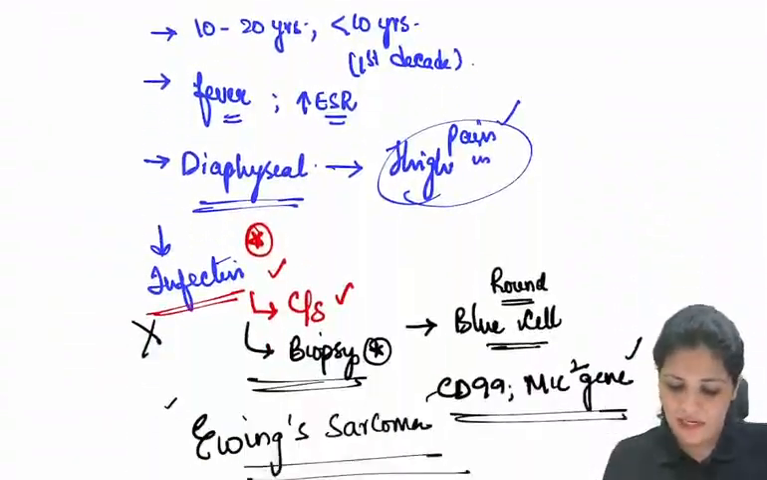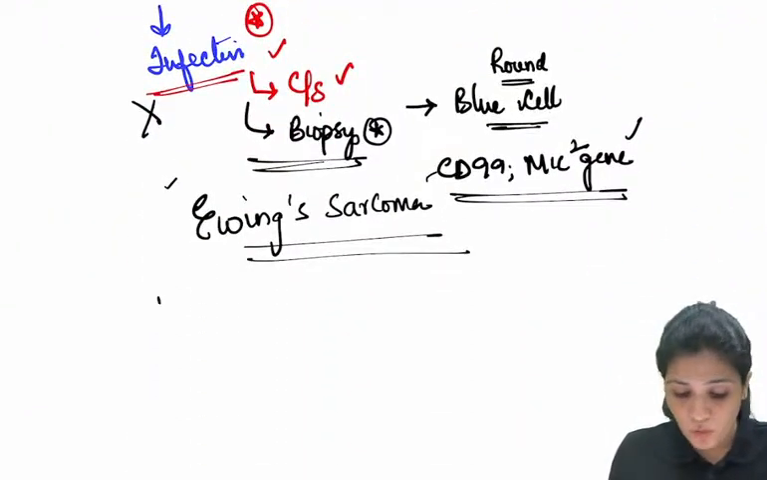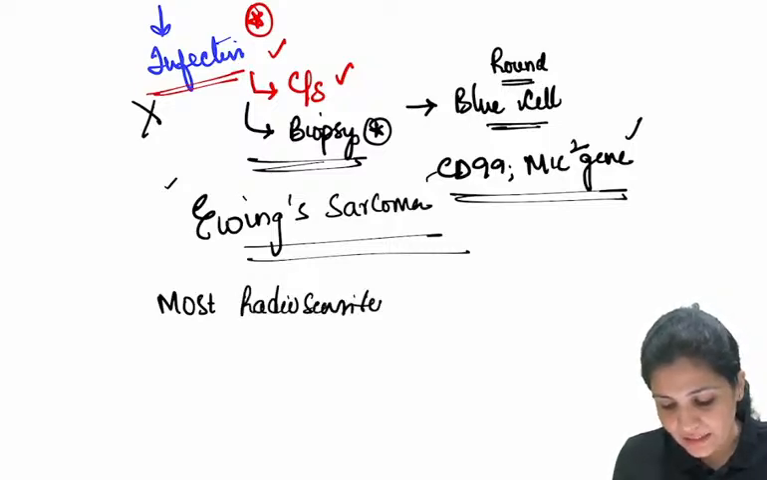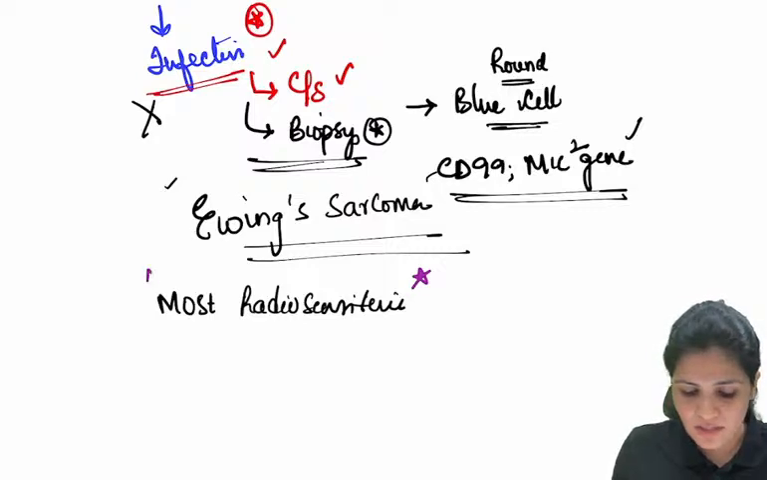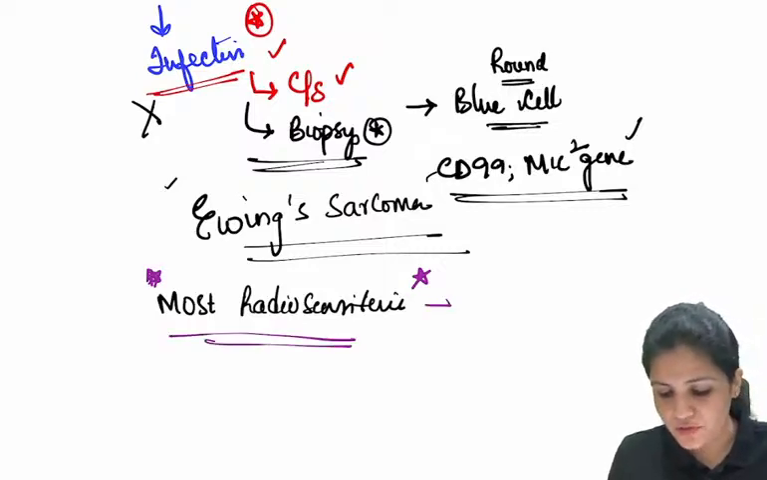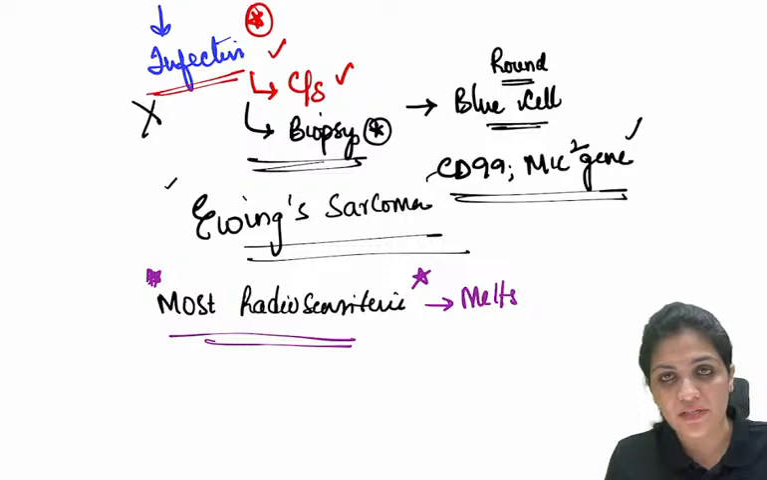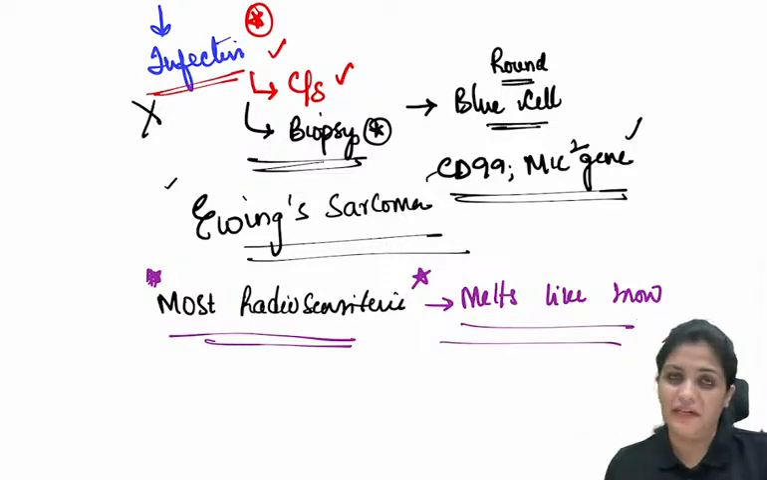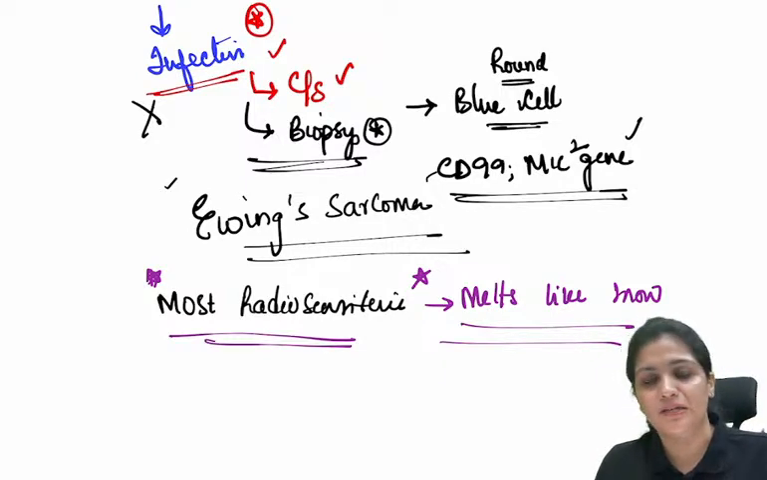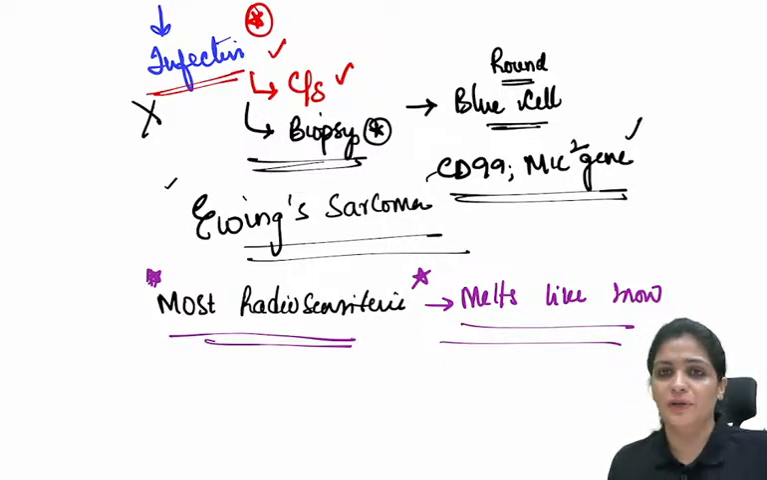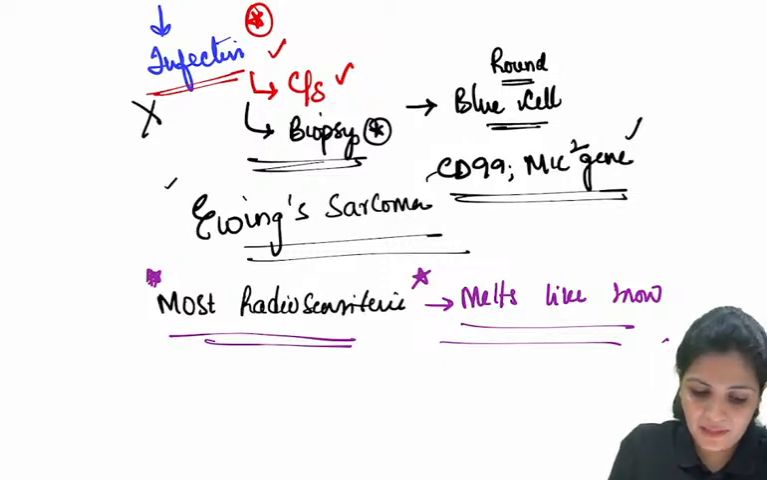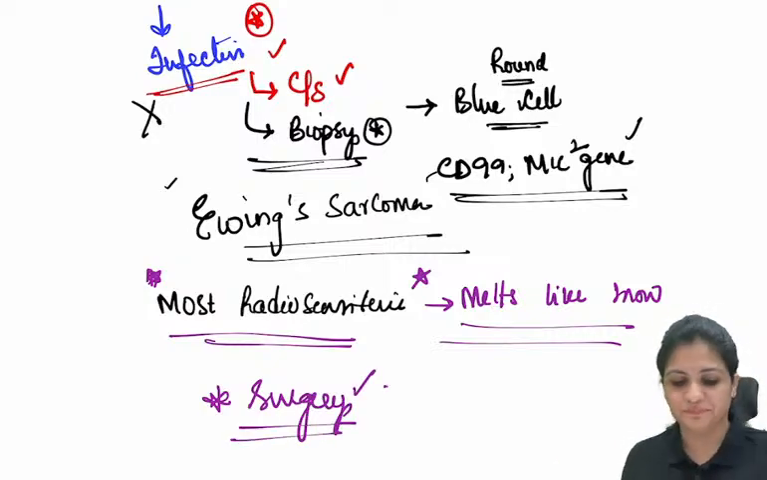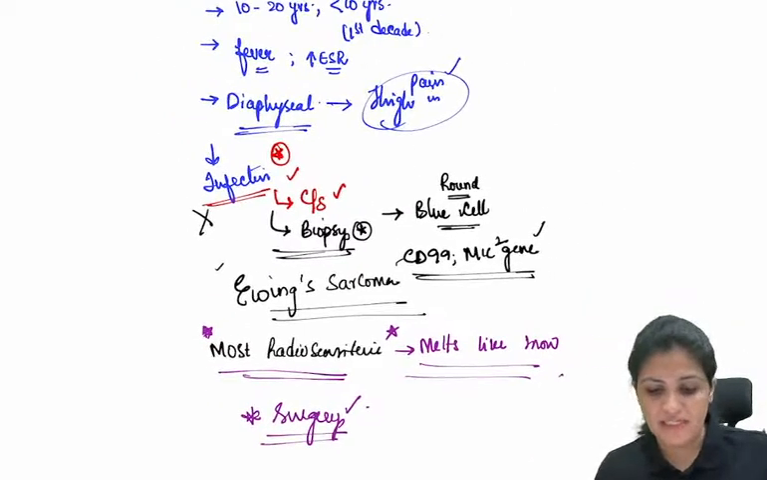So how do you treat Ewing sarcoma? Ewing sarcoma is supposed to be the most radiosensitive. That means on radiation, it melts like snow. That is what it is described as. So this is supposed to be the most radiosensitive, and the terminology given to it is melts like snow on radiation. But we don't treat it with radiotherapy, because radiotherapy is a concern in children. So usually we don't treat it with radiotherapy, but it is chemosensitive, usually treated with chemotherapy. So that is the treatment for Ewing's sarcoma, right?